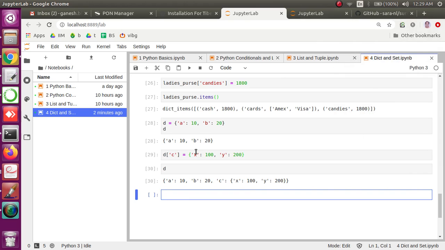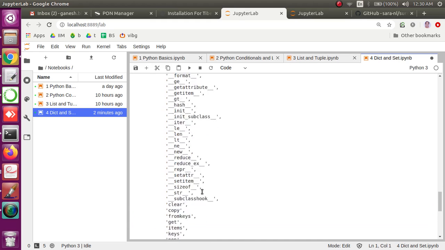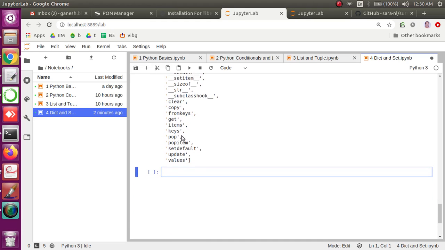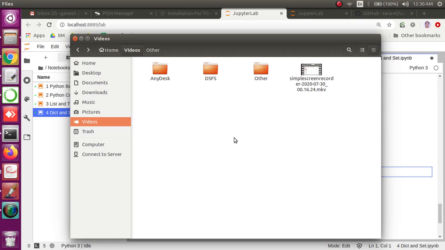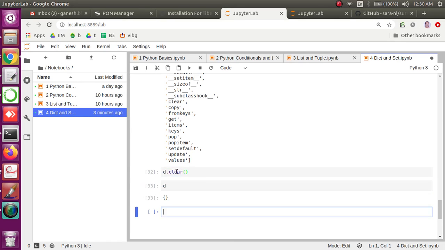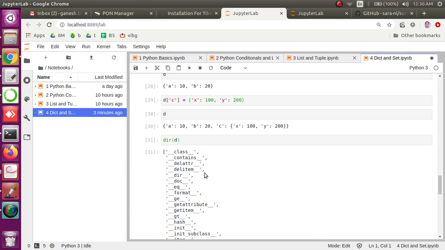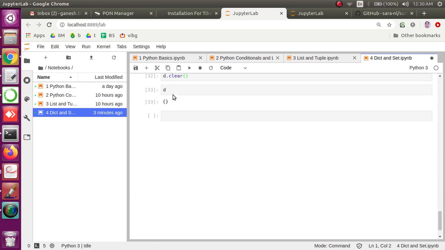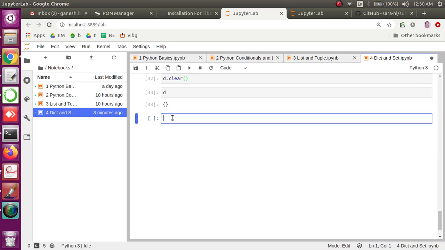Okay, so there are some more functions. If you check the dictionary help page, you will see how clear can be used, how copy or fromkeys can be used. So these are some of the functions we can think about using. Now let's try and understand how we can use something called clear. Let's see what happens if I do clear, right? Look at this, the data has gone, right? d had these values, and now we can see that the dictionary does not hold any data in it.